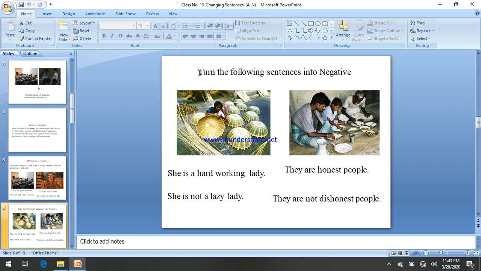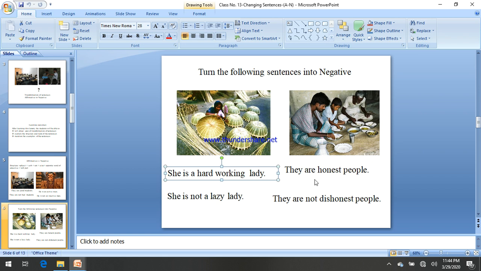Here it is written: turn the following sentence into negative. She is dash hard working. She is a hard working lady. Here, the subject is "she", "is" is the auxiliary verb, "a" is an article, and "hard working" is the adjective. The opposite word of hard working is lazy. Hard working means industrious and lazy means idle. So, she is a hard working lady. After the auxiliary verb there is "not". She is not a lazy lady: "a" remains the same, and the adjective "hard working" is changed into "lazy".